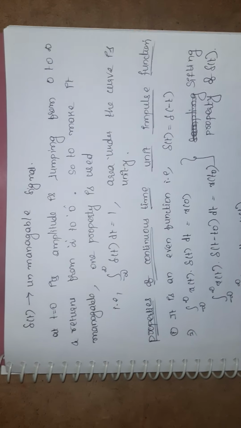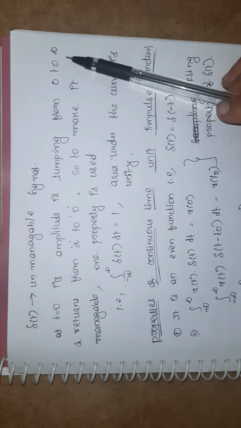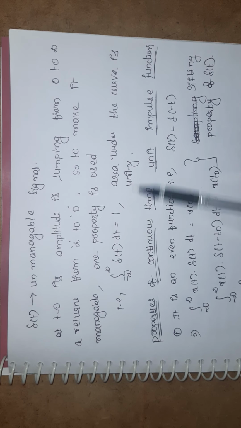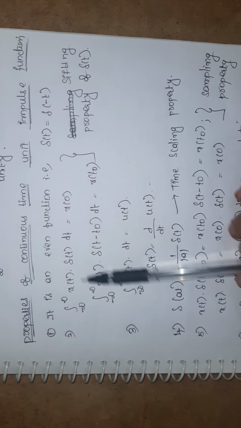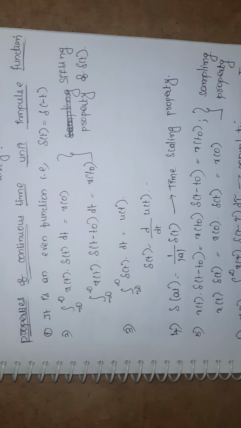So here del of t is an unmanageable signal. The amplitude is jumping from 0 to infinity and infinity to 0 in the same interval. To make it a manageable signal, I am taking this property. And here we are going to discuss the properties of the unit impulse signal, which are very important. There are 6 properties for the continuous unit impulse, and there are 4 properties for the discrete impulse. We'll see them now. So here del of t is an even signal.